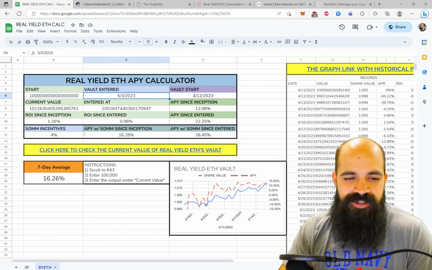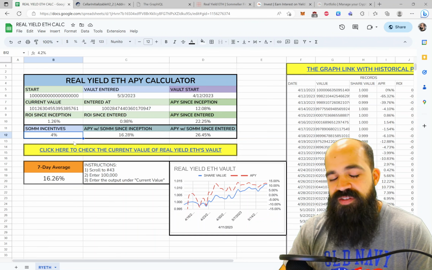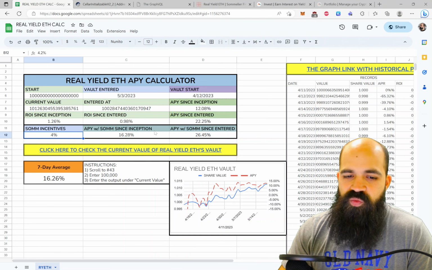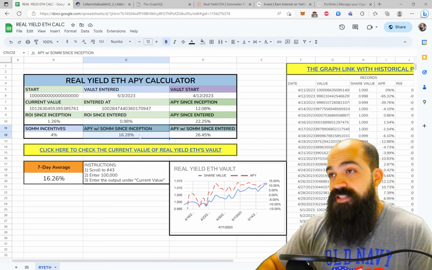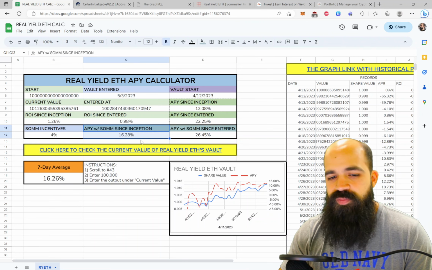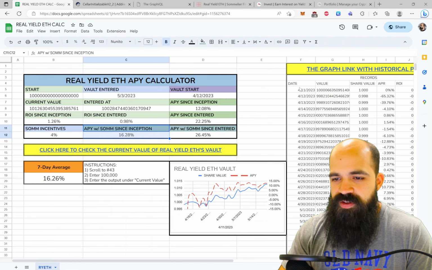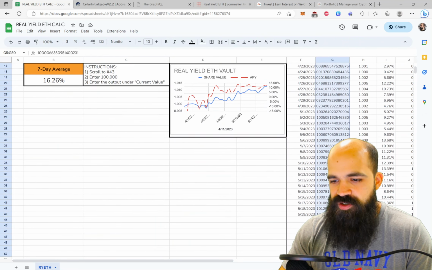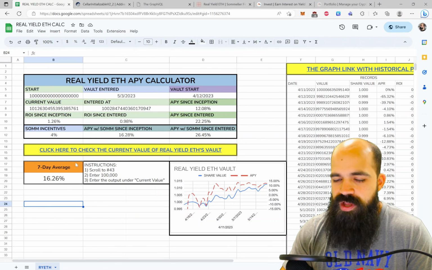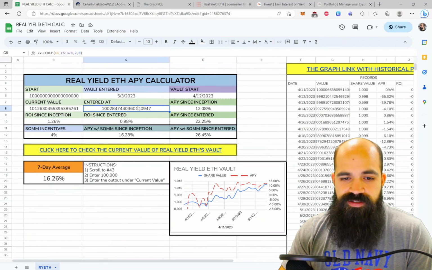When did you enter the vault? And then what are the SOM incentives? Right now, SOM incentives are a little bit low, though they have been renewed, which is good, at 4%. So right now, the APY since inception, if we take the low APY of SOM now, is around 16.28%. Now you can see all the data over here, how the share price has changed over time, which is pretty interesting. But let me show you where to get this long, crazy number.